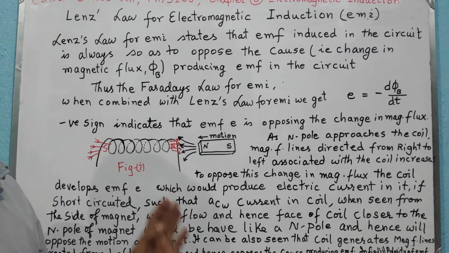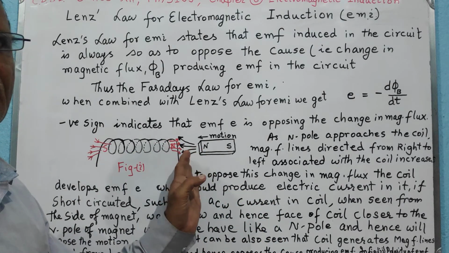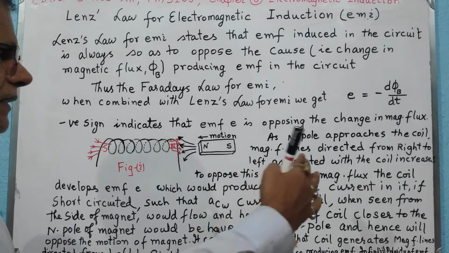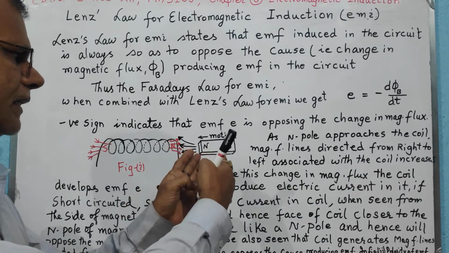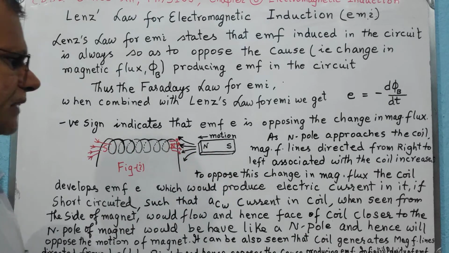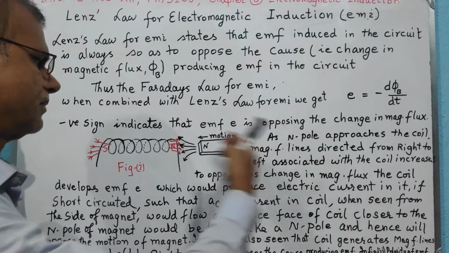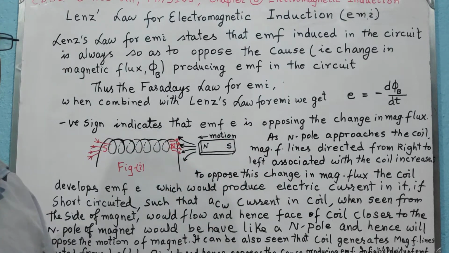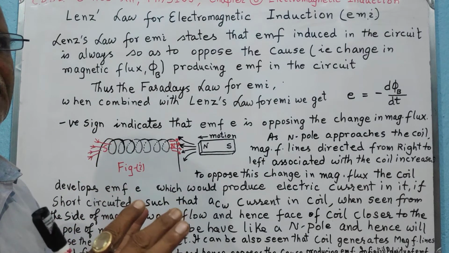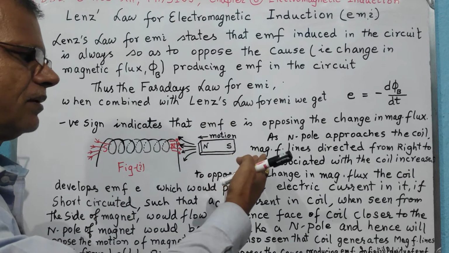There are magnetic field lines emitted by the magnet north pole, directed from right towards left. The more the magnet approaches the coil, the greater the number of magnetic field lines directed from right to left associated with the coil.